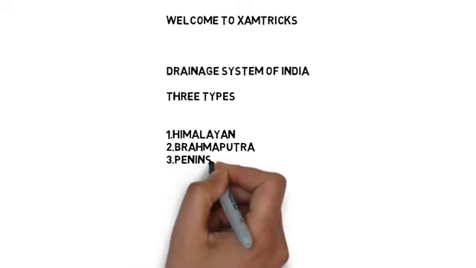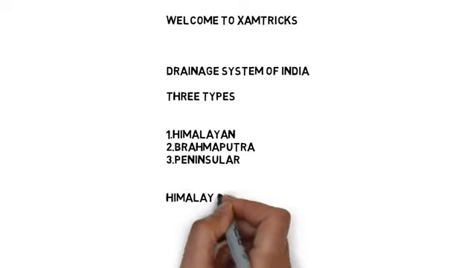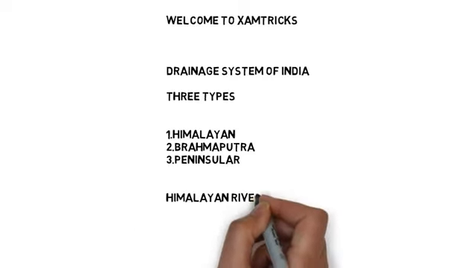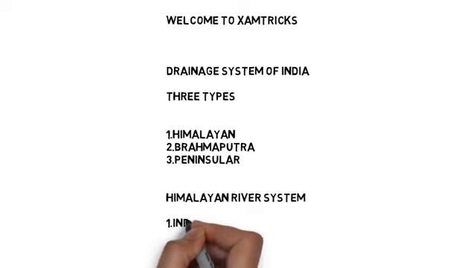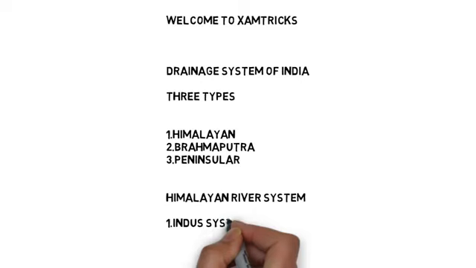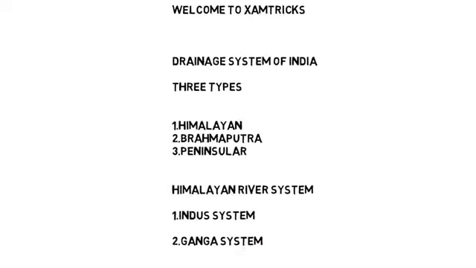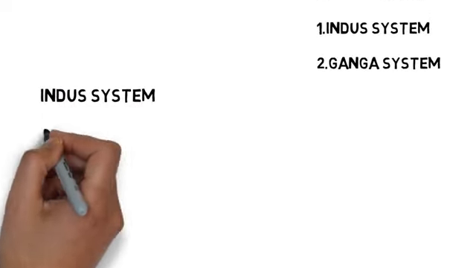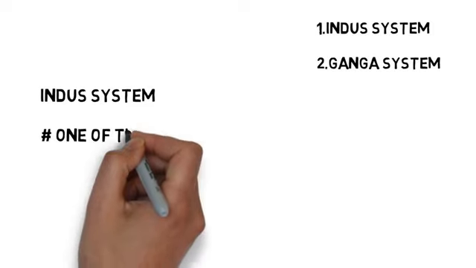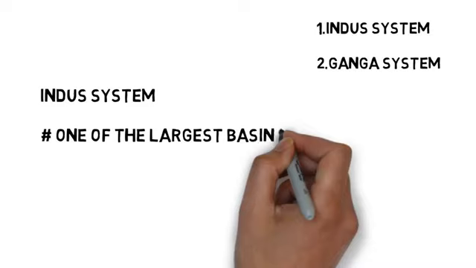There are three types of drainage system in India. First, Himalayan river system. Second, Brahmaputra river system. And third, Peninsular river system. In the Himalayan river system, we have the Indus river system and the Ganga river system. Now in this video, we will first try to understand the Indus river system, and in the next video, we will explain the Ganga river system.